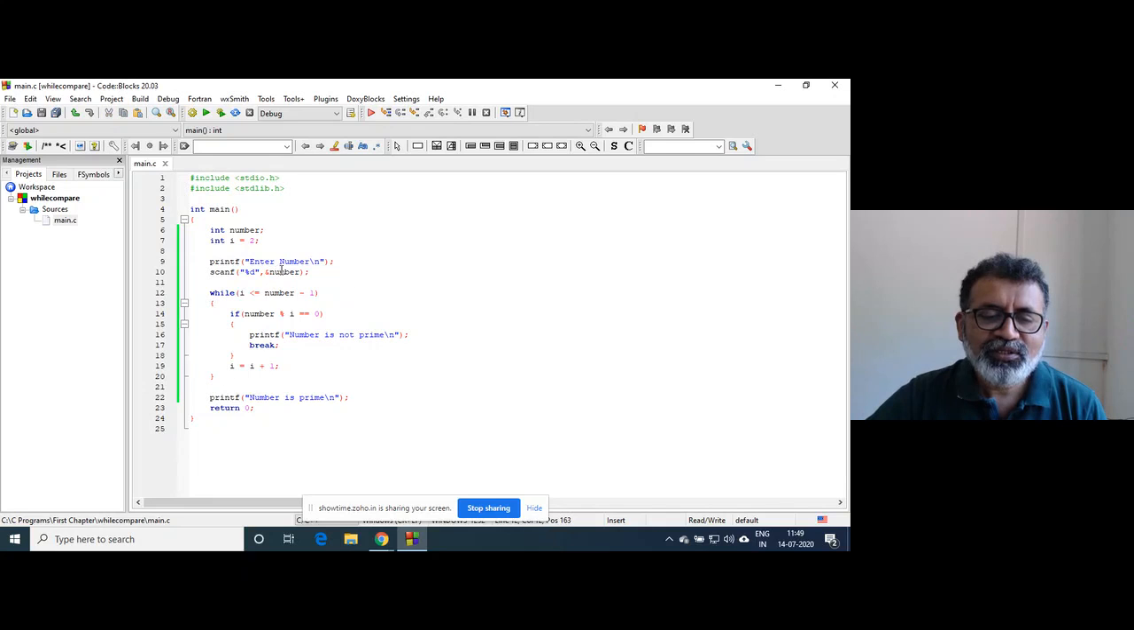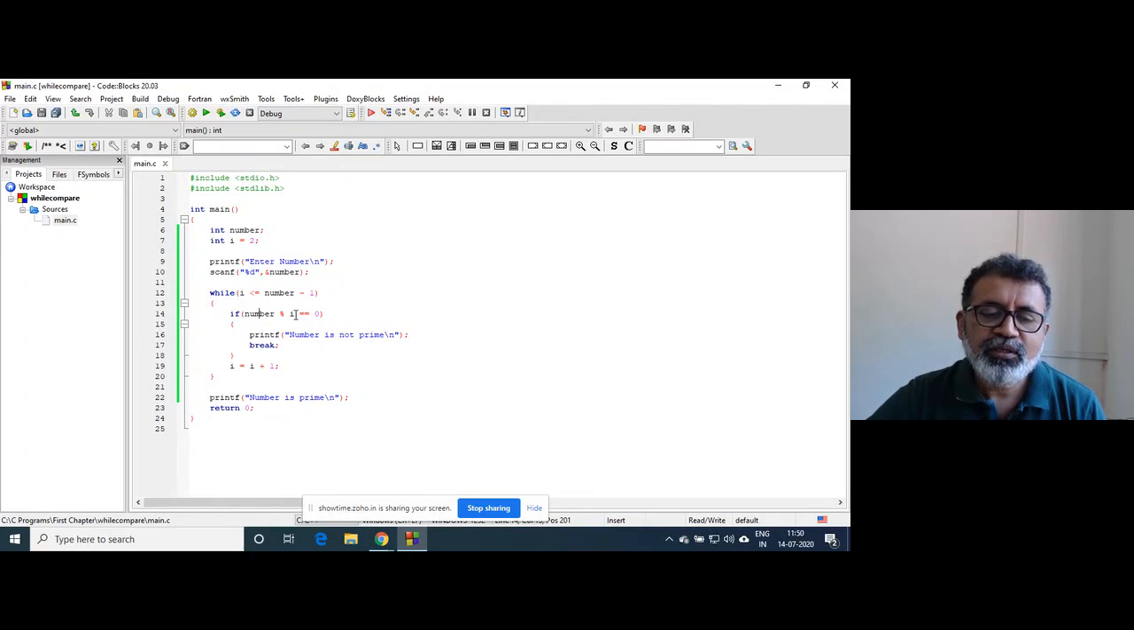So when the number is 5, the loop has to be executed till 4, that is number minus 1. Whether I is less than or equal to 4, yes, it is true. 5 mod 2 is not 0, so this will not be executed and the control goes here. The value of I will be 3. The condition will be tested. 3 is less than or equal to 4, yes, it is true, so it will go inside.